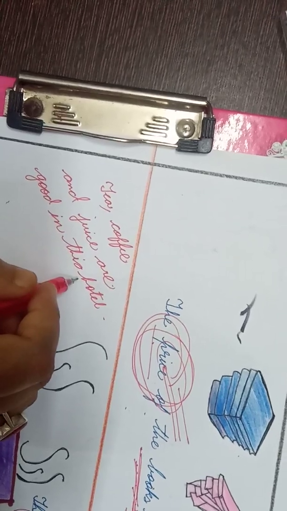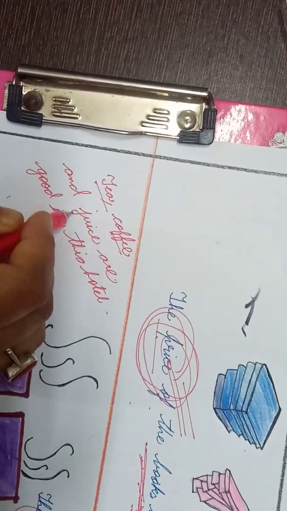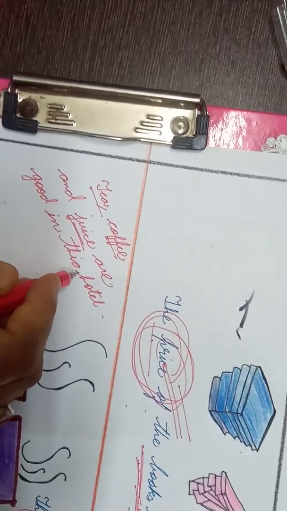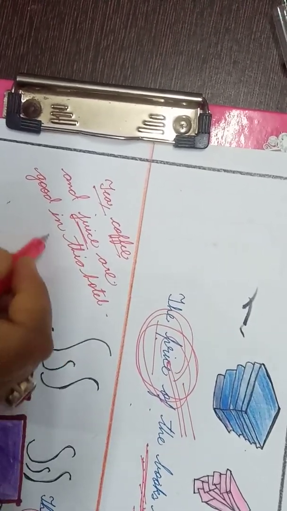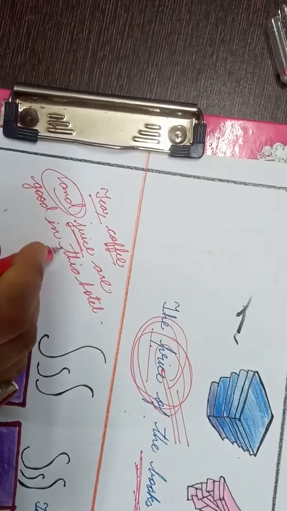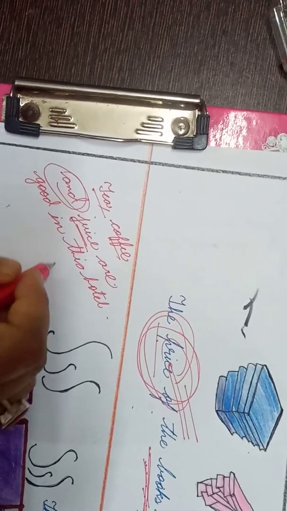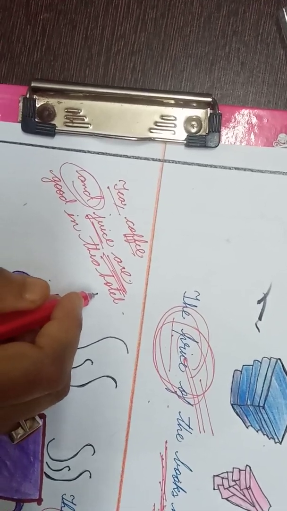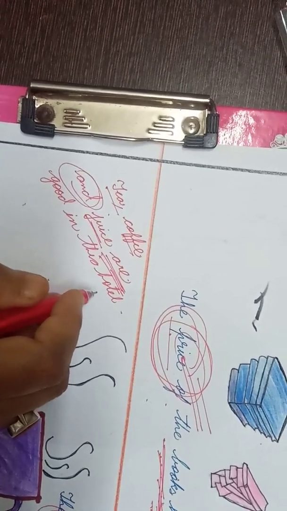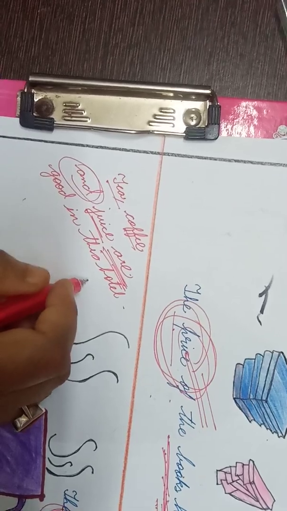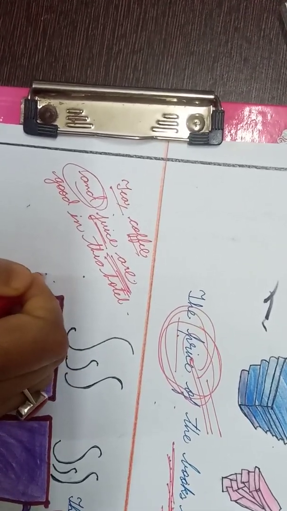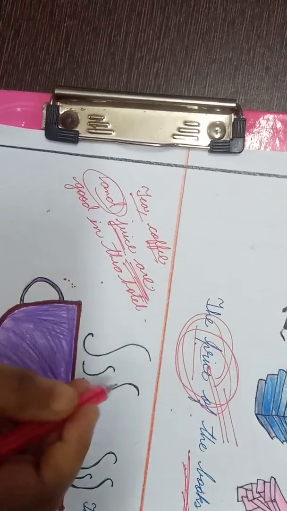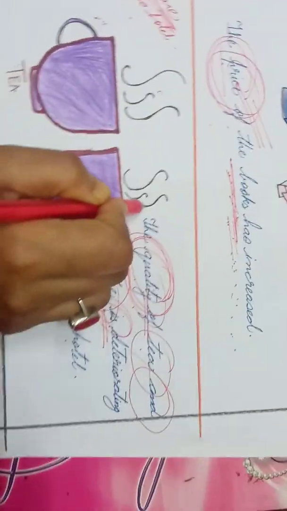Here in this case your subject is tea, coffee and juice, that is singular nouns connected by and. Therefore in this case we will use are, so a plural verb. So it depends on the sentence formation whether your verb will be singular or plural. So always remember that the verb must agree with the proper subject.